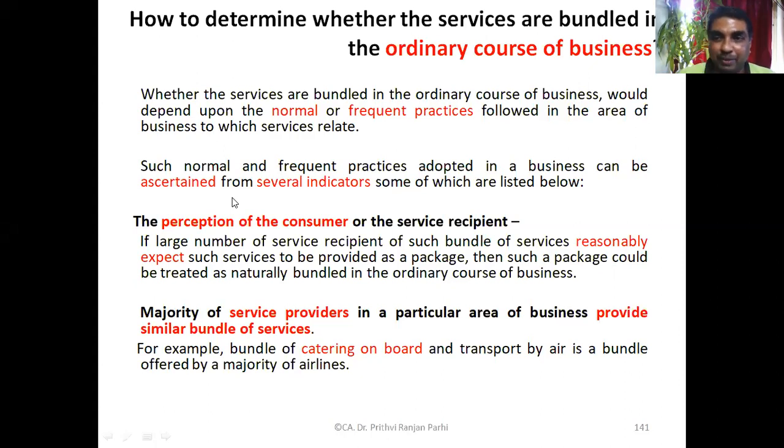At Reliance Fresh, if I want them to give me a carry bag, then I have to pay some extra money for the shopping bag. How to know whether it is a composite supply or not? First of all, you have to see, is it the ordinary course of business? Is it the normal perception that you expect that the supplier...